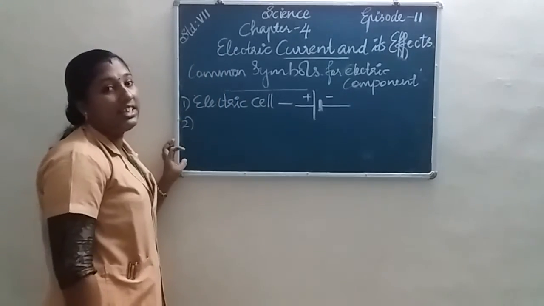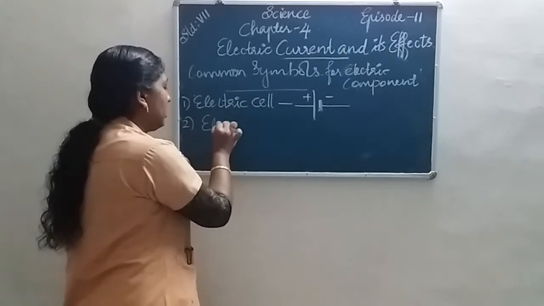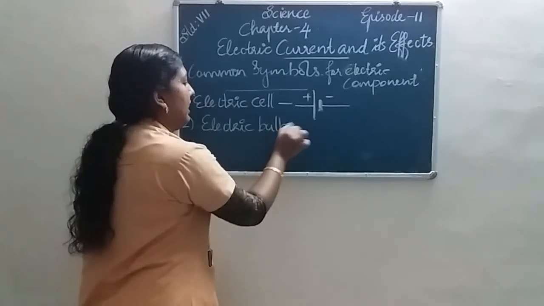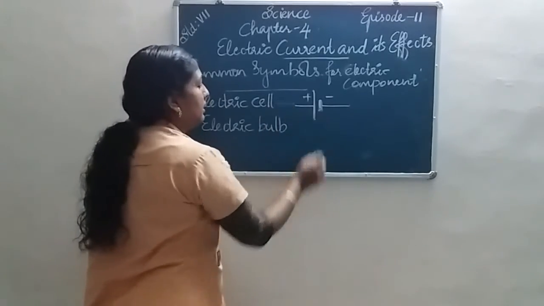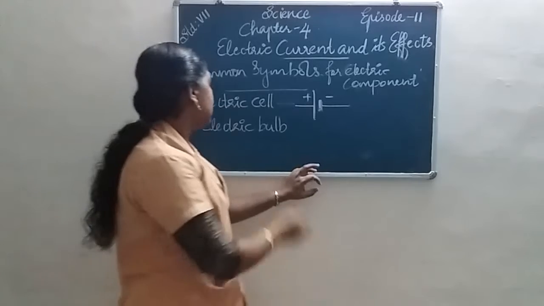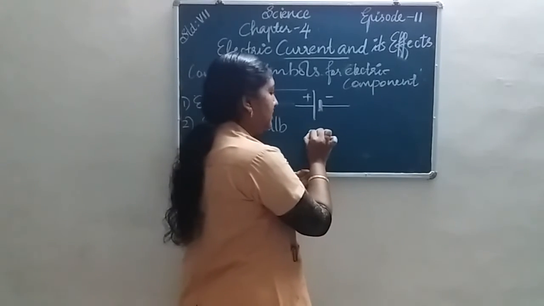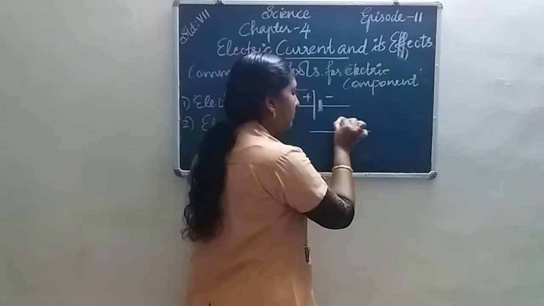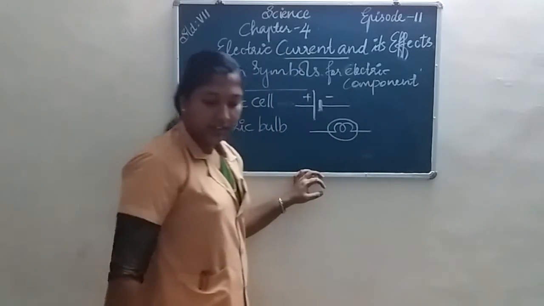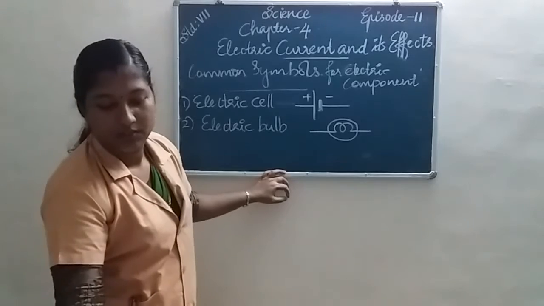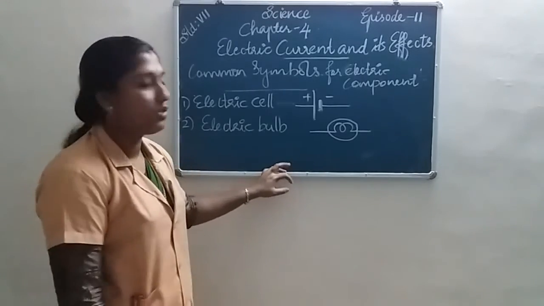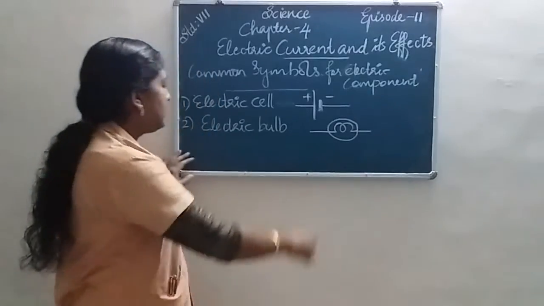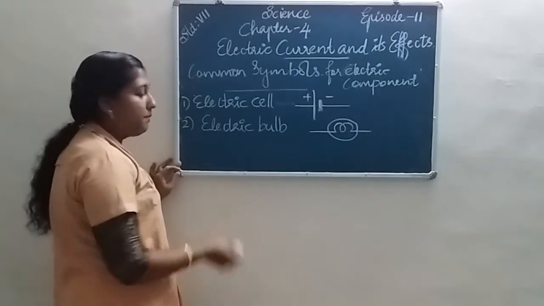Okay. Then the next symbol is the electric bulb. The symbol for an electric bulb is drawn like this. This is the symbol for an electric bulb.